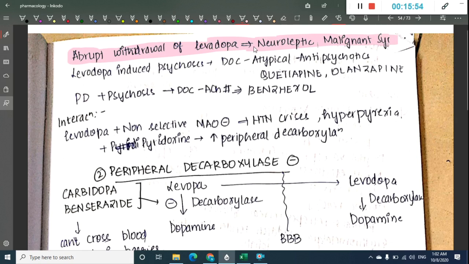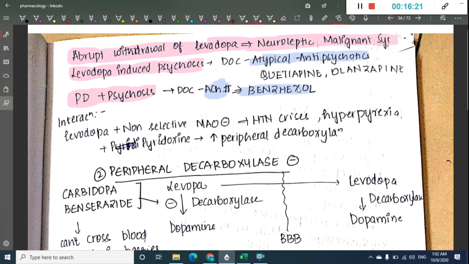Next, there is something called levodopa induced psychosis. The drug of choice for levodopa induced psychosis is atypical antipsychotics, such as quetiapine and olanzapine. If Parkinsonism and psychosis both occur together, then acetylcholine blockers like benzhexol can be added to the treatment.